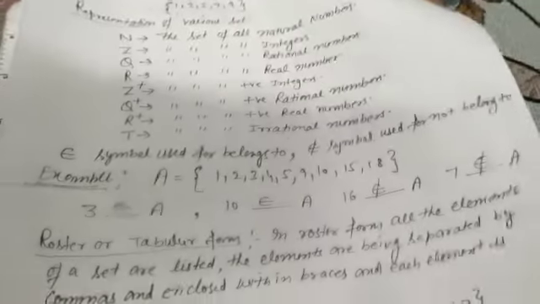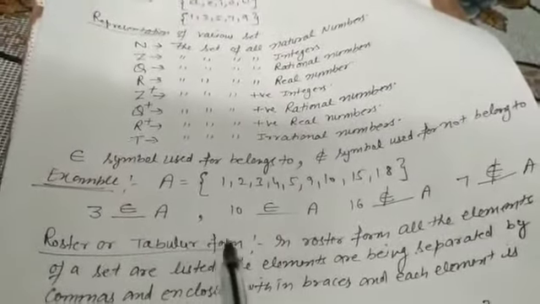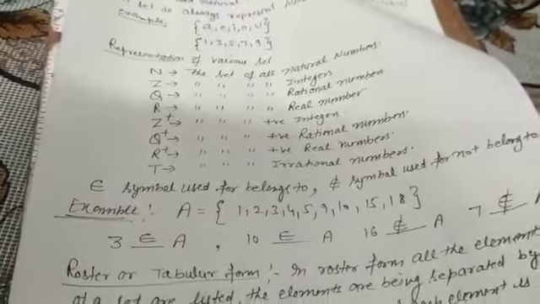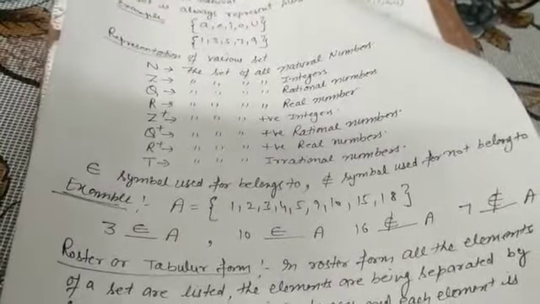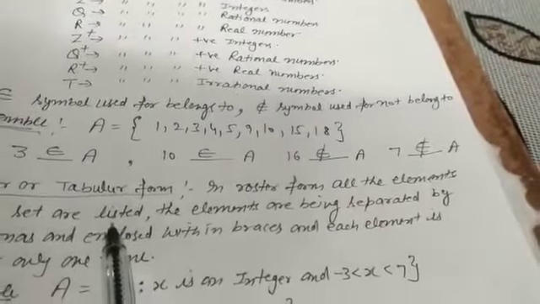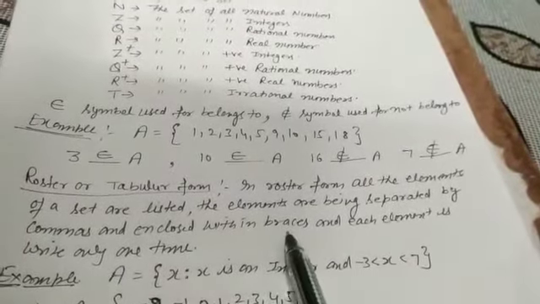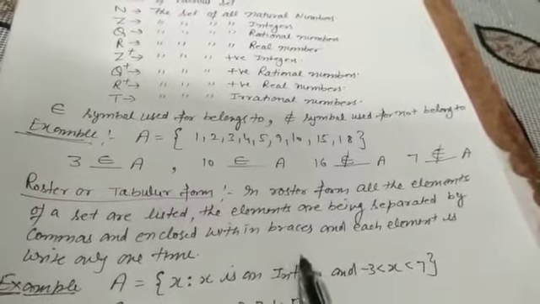After that, there is one more form of sets, called roster form or tabular form. In a simple way, whenever the elements are given to you and you write down those elements in expanded form, it is said to be the roster form. In a roster form, all the elements of a set are listed, separated by commas and enclosed within braces. Each element is written only one time, which means repetition is not allowed.